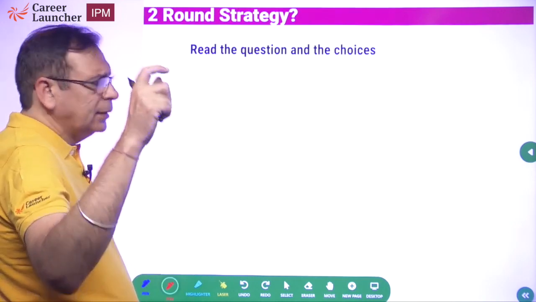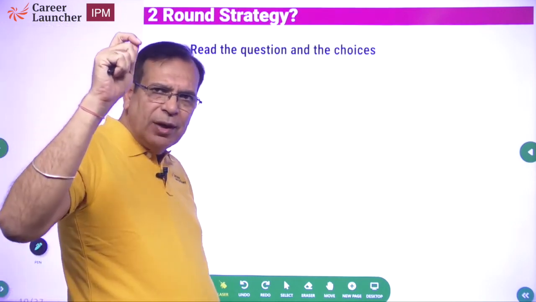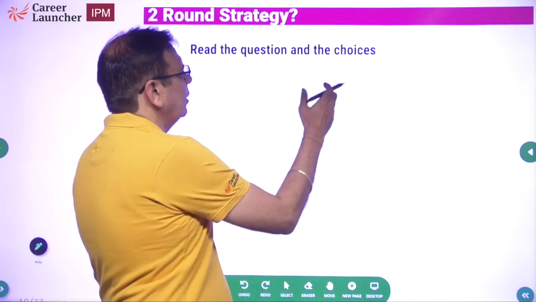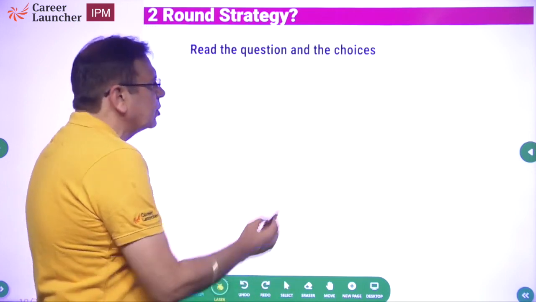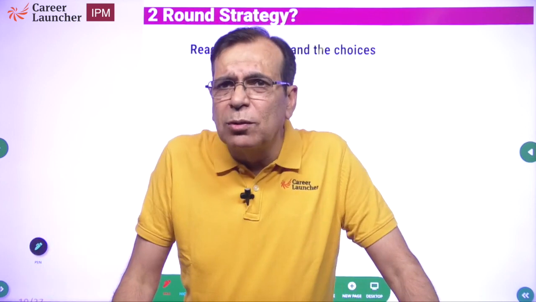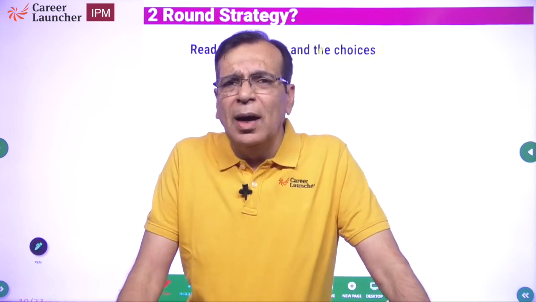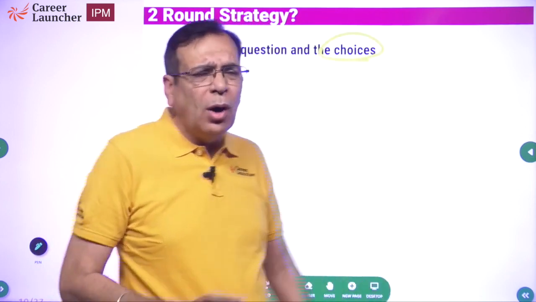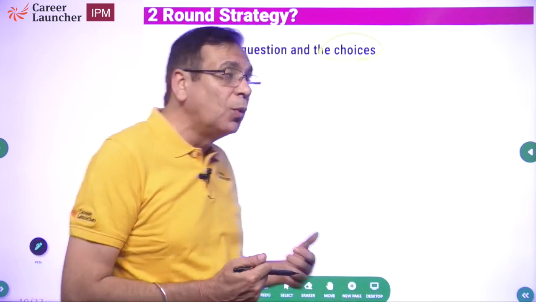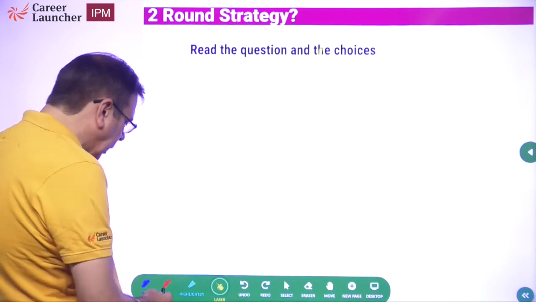Okay. But before that, the strategy which I am suggesting is a 2-round strategy. पहला काम क्या करना है, सवाल पढ़ना है. And when I say read the question, along with the question, I want you to read the choices as well. The biggest mistake which is committed by most of the students is they don't read the choices. अगर choices नहीं देखोगे तो how will you know how to solve the question faster? How to use the choices? The Jugaad methods will not work if you are not going to look at the choices at all.